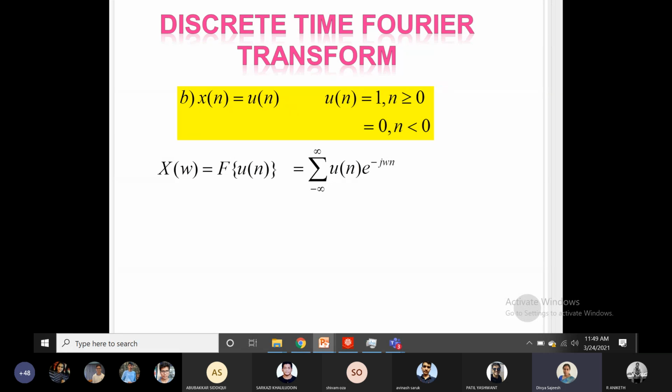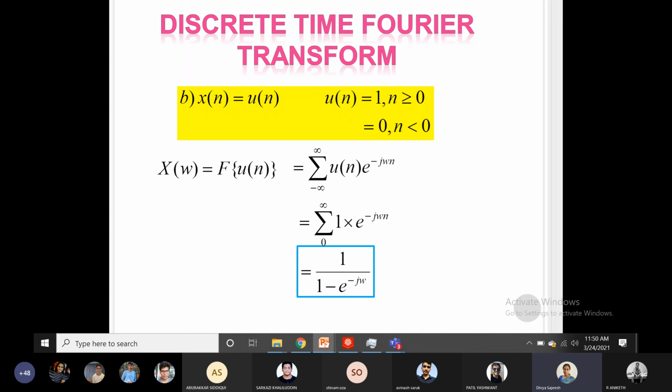Now u of n is 1 and it exists only for n greater than or equal to 0. So if I replace u of n as 1, then replace the summation limits as 0 to infinity. So 0 to infinity, 1 into e raised to minus j omega n.